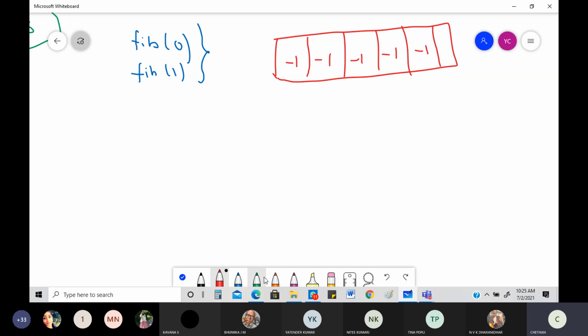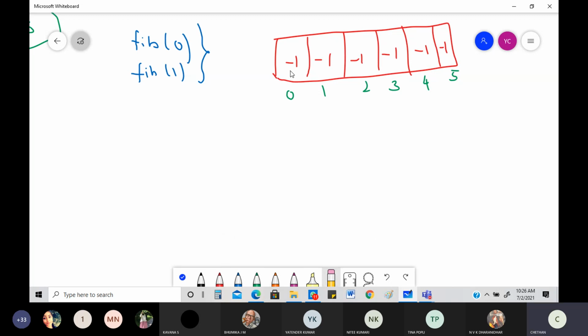How many values are there? Up to 5, right? So it starts from 0, 1, 2, 3, 4, and up to 5. If I put all the values as -1 like this, what's the next thing that is going to happen? As you can very clearly see, if I figure out the values of each and everything right here using these two, then I can fill up those values.